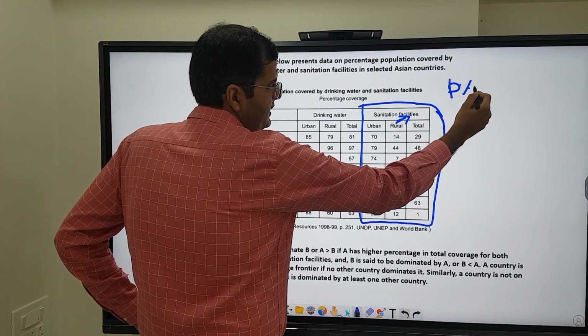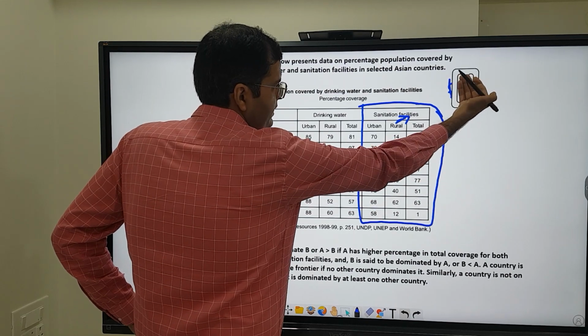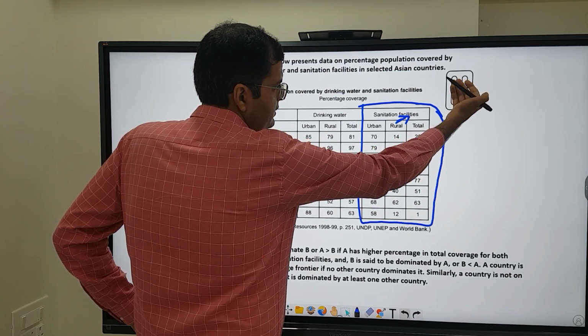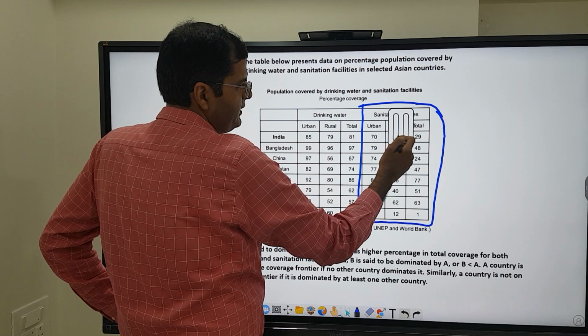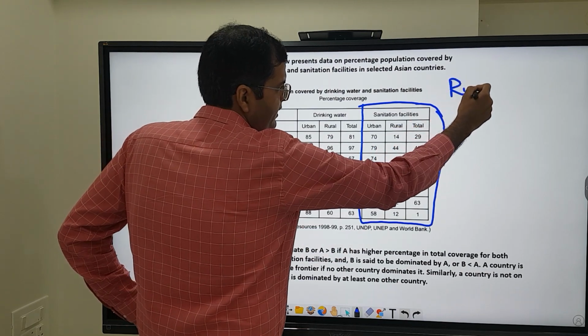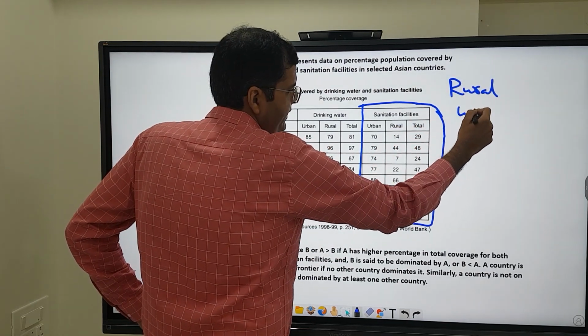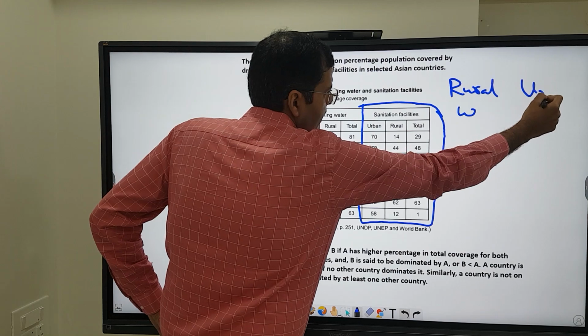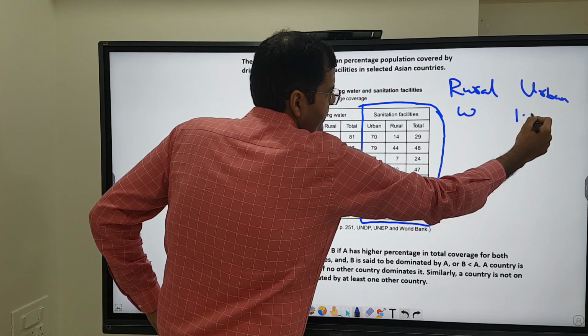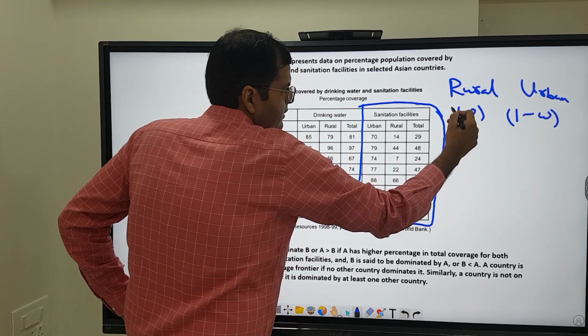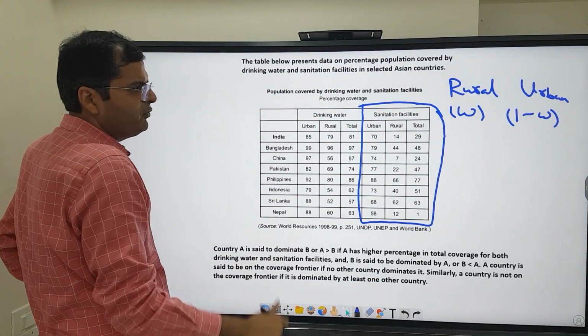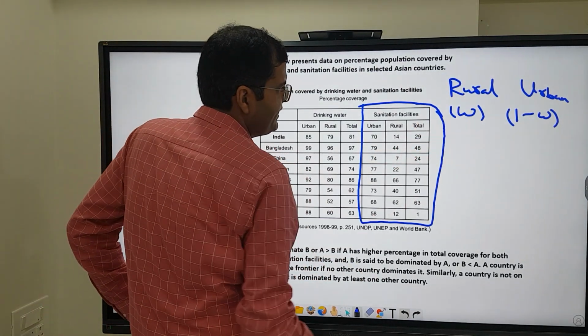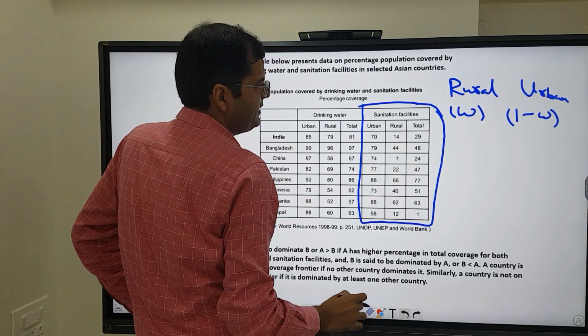P%, if you do, that will be incorrect. So rather than that, we'll give the weightage. So the rural India gets a weightage of W. So urban India will get the weightage 1 minus W, because rural plus urban should add up to 1.